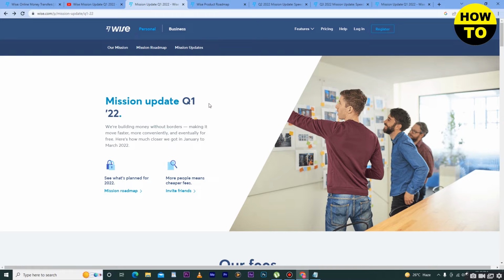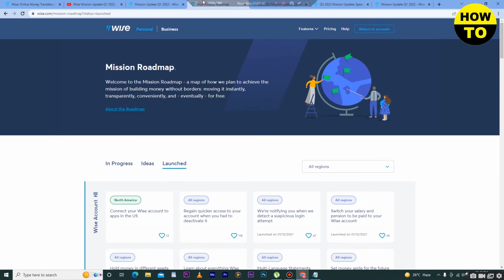When you land on this page, it says: here we are building money without borders, making it move faster, more conveniently and eventually for free. Here is how much closer we got in January to March 2022. Just after that, click on Mission Roadmap and you will move to this page.